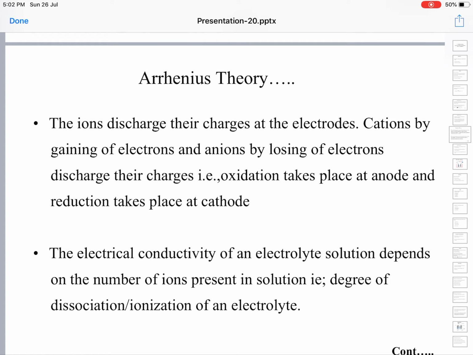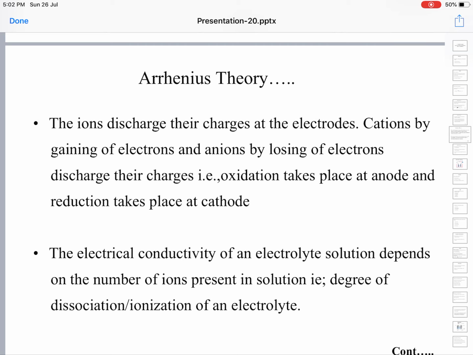So oxidation takes place at the anode, because anions are losing their extra electrons. Loss of electrons we define as oxidation, right? Do you remember oxidation and reduction? Loss of electrons is oxidation, gain of electrons is reduction. Since anions are losing their extra electrons at the anode, this loss of electrons is called oxidation.